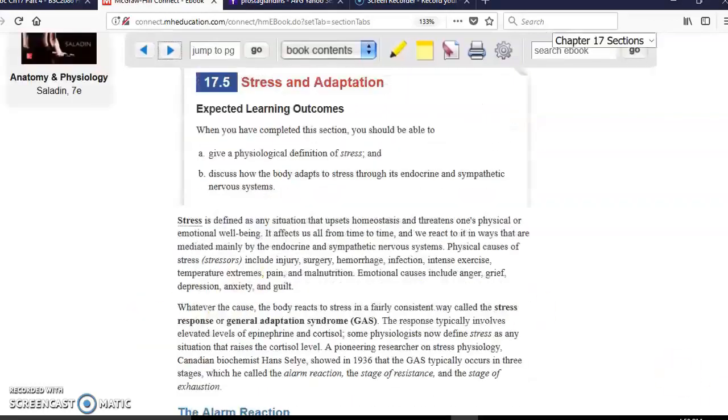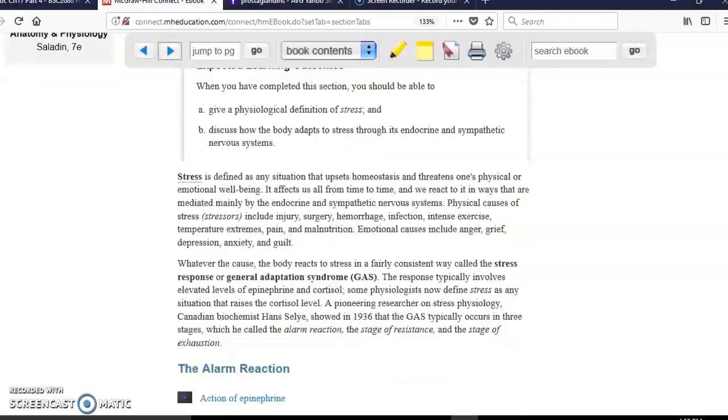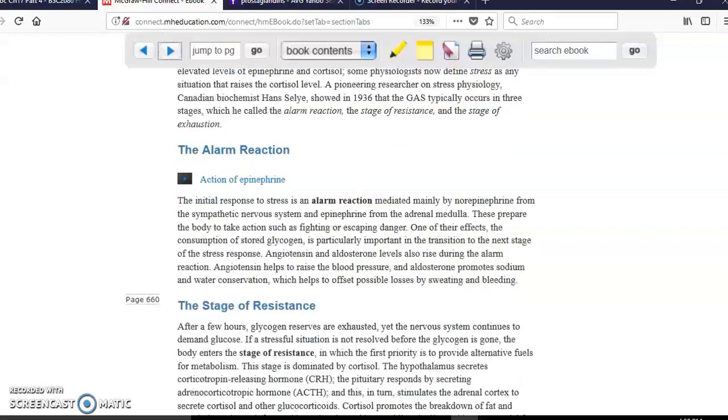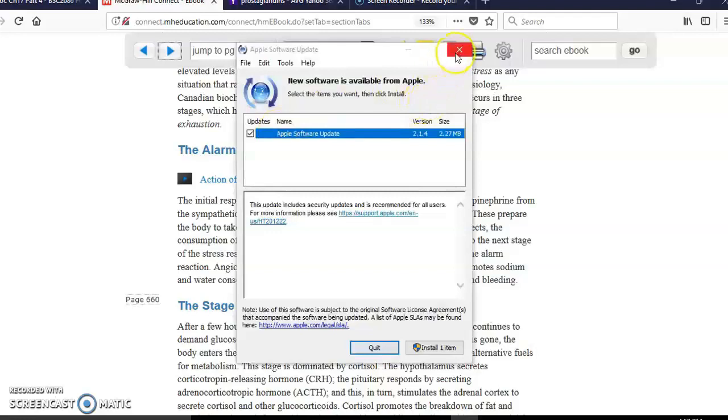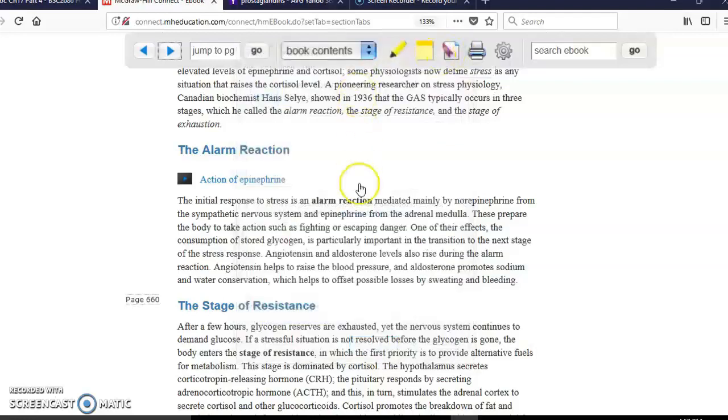The next topic is stress and adaptation. I'm not sure why this is in here since this is not normal anatomy and physiology, but just a few words. So the first part of that is the alarm reaction. That's basically the fight or flight type of reaction, right? At first, you need to do some physical activity, for example, and then the first thing that is going to happen is that you are going to release adrenaline and noradrenaline, or epinephrine and norepinephrine, in order to get the amount of glucose that you need.